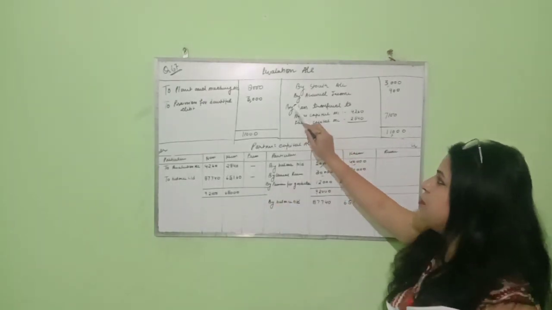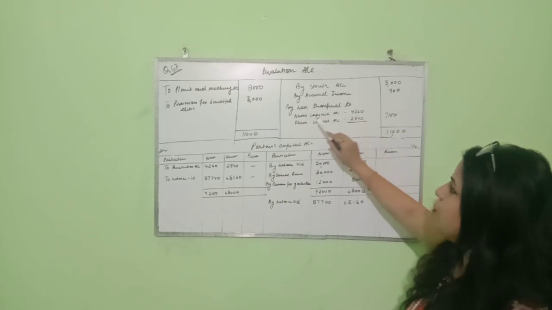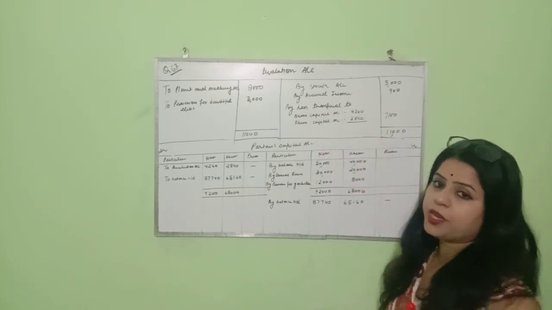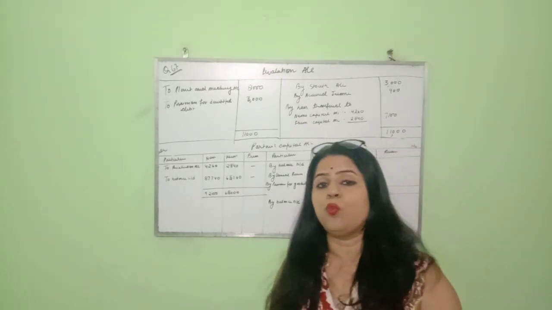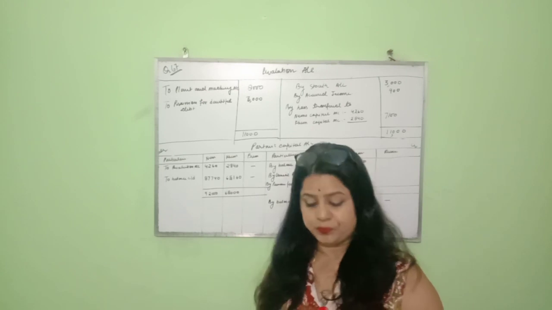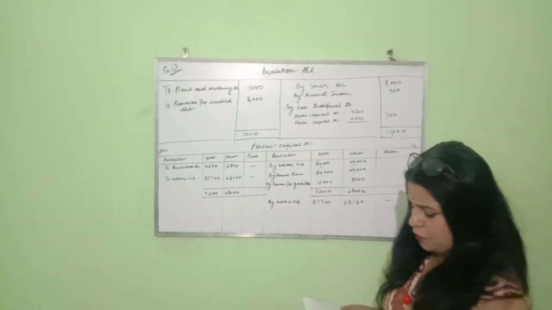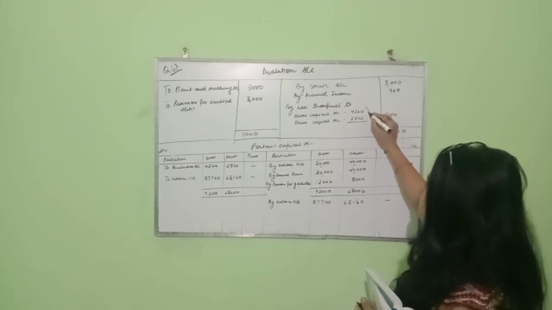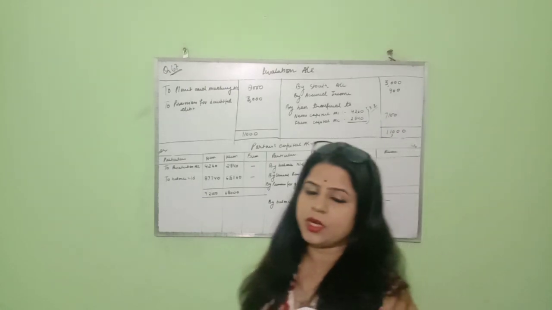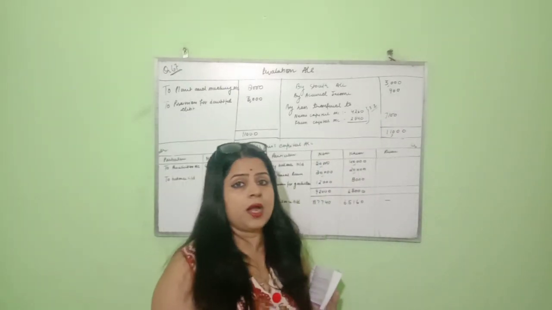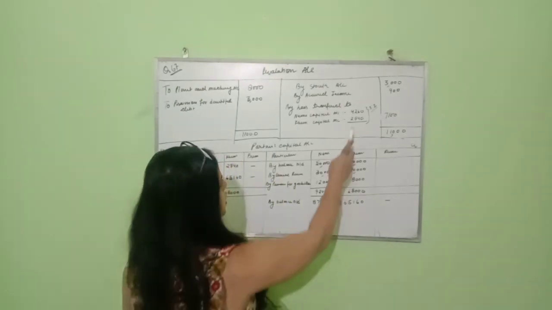So we will write by loss transferred to Name's capital and Khame's capital in their profit sharing ratio. 7,100 is the loss and it will be apportioned among the partners in their profit sharing ratio, and their profit sharing ratio is 3:2. So this way we transferred the loss among the existing partners in their profit sharing ratio.